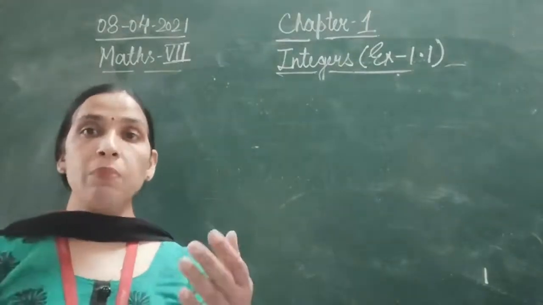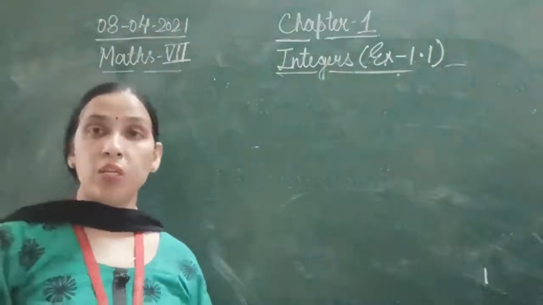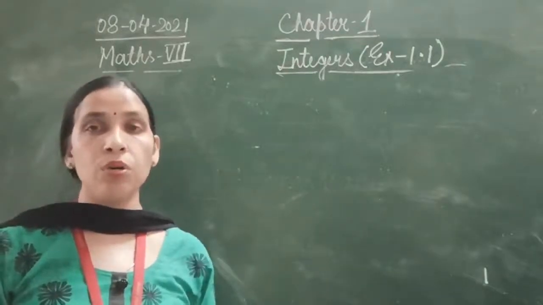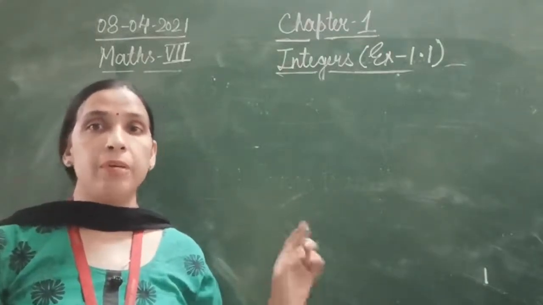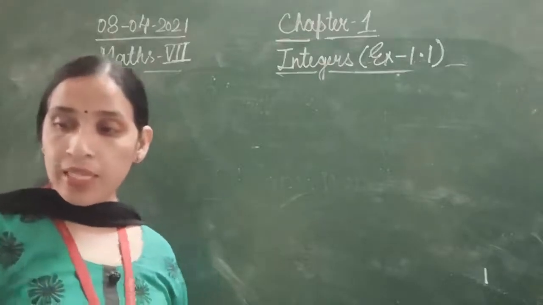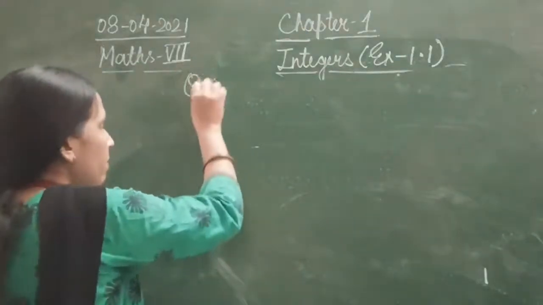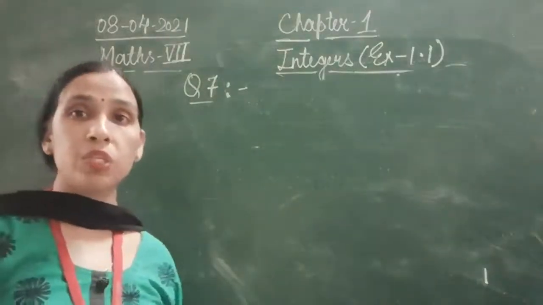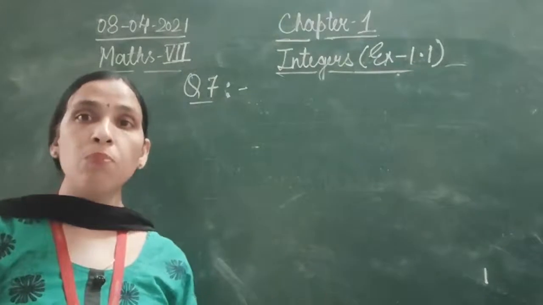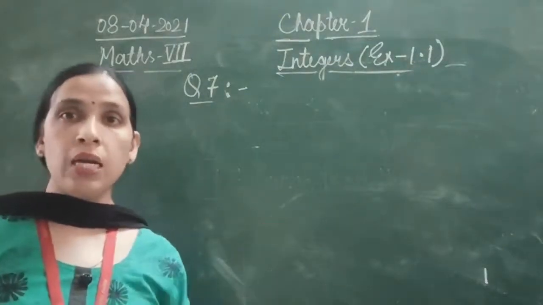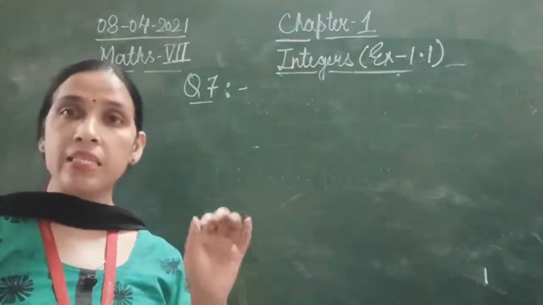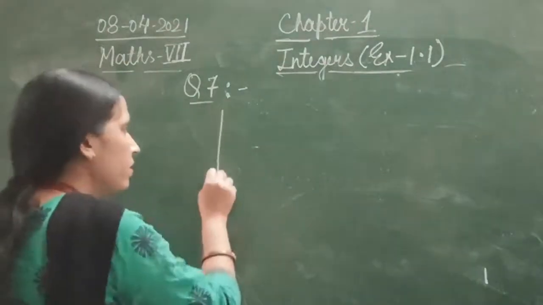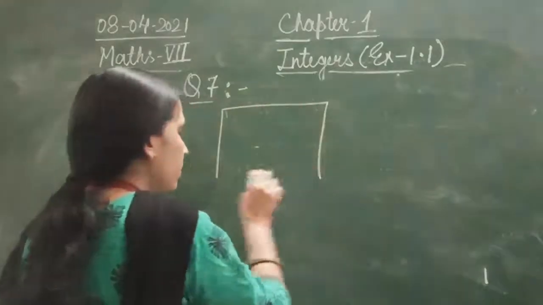Now what do you understand by a magic square? Magic squares mean that when you add the rows, columns and even diagonals, the sum will be the same in all cases. Magic squares are those squares in which the sum of rows, columns and diagonals is the same. So let's see one of these squares and find out whether they are magic squares or not. We'll start with 5 minus 1.